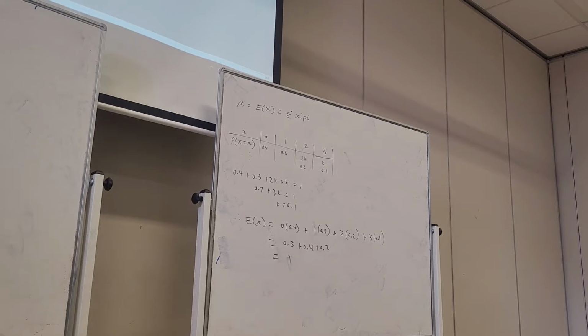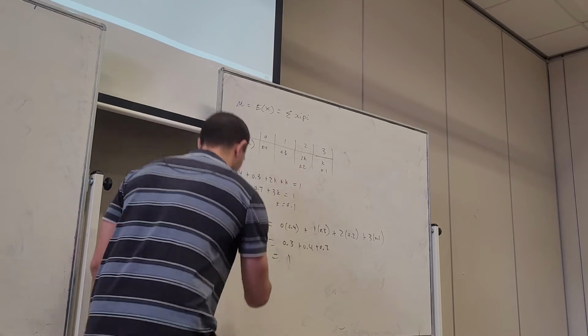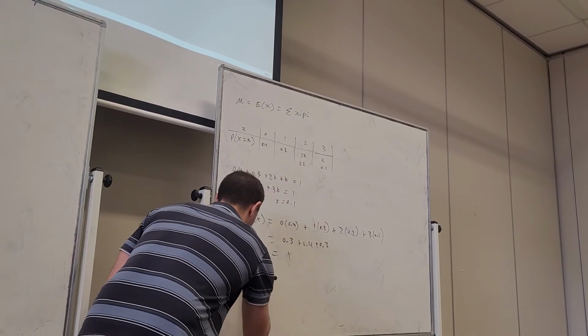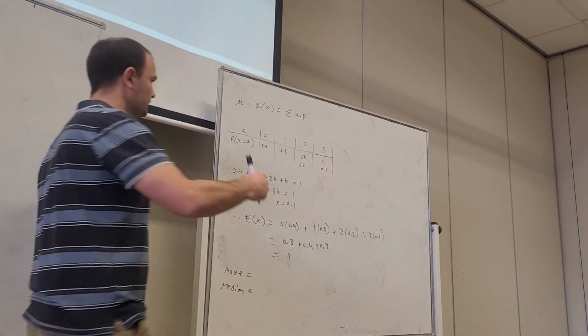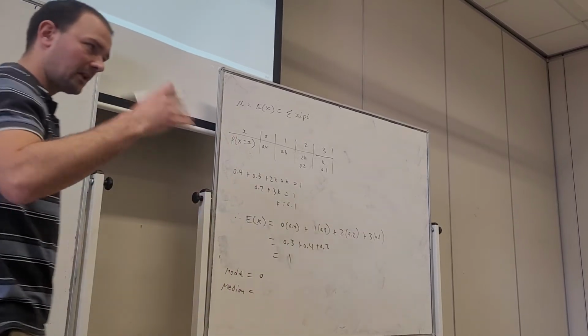Okay, so let's go through some of these calculator skills then. So that's how you're going to do it manually. Oh, sorry, it does say find the mean, median, and mode. So this is our mean, and then let's state the mode and the median. The mode is the event with the highest probability. That's going to be 0. The mode is 0. That occurs the most frequently.